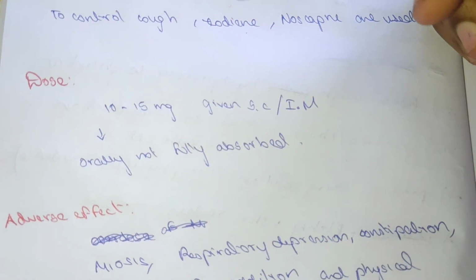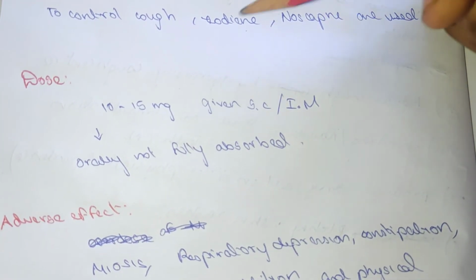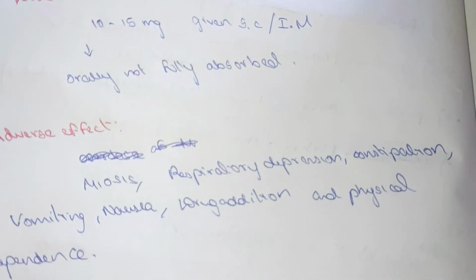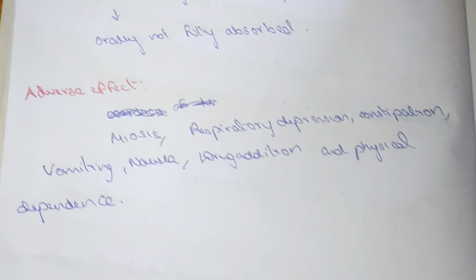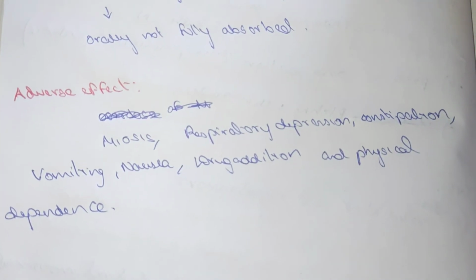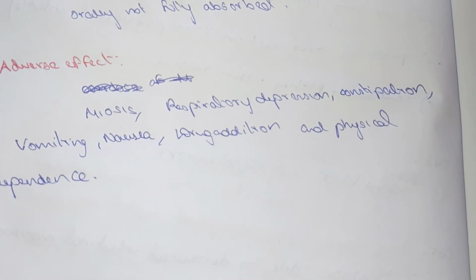Dose: 10 to 15 milligrams given subcutaneously or intramuscularly. Orally it is not fully absorbed. Adverse effects are miosis, respiratory depression, constipation, vomiting, nausea, drug addiction and physical dependence. These are the adverse effects of morphine.